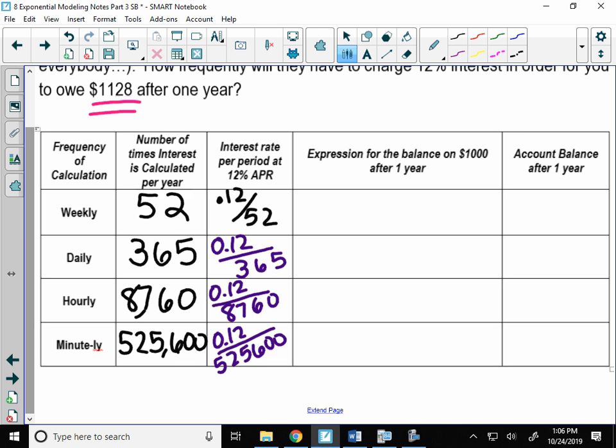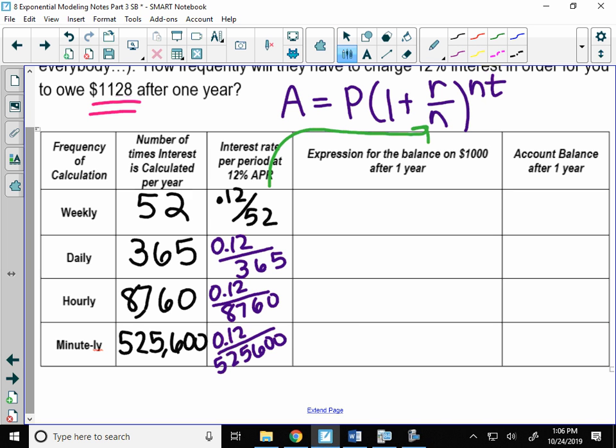Now, where that comes from, remember yesterday we had this formula that we came up with. That part right here, the interest rate divided by the number of compounding periods, is that R over N part of the formula from yesterday. Remember doing that? Okay, so let's use that formula, and let's write an equation. We're going to break this up, so we're not going to all do it through. Yes?